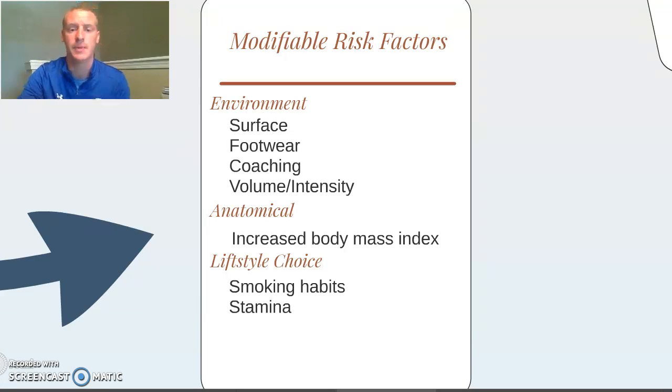In addition, anatomically, we see an increased body mass index as a modifiable risk factor. Decreasing the body mass index for individuals includes things like diet, nutrition, and discussing how the health of that person impacts their overall health-related quality of life. Finally, lifestyle choices are supported in the literature as well. Smoking habits and stamina are two things that are identified as modifiable risk factors for people that have MTSS.